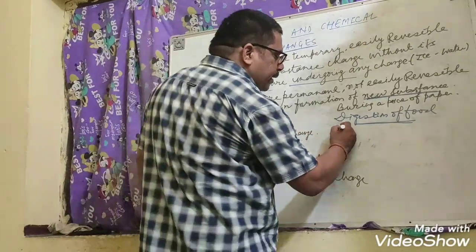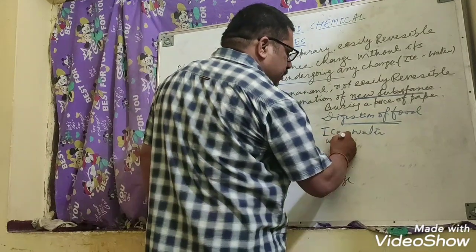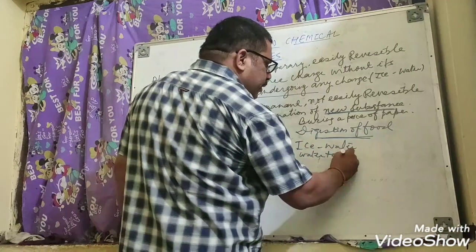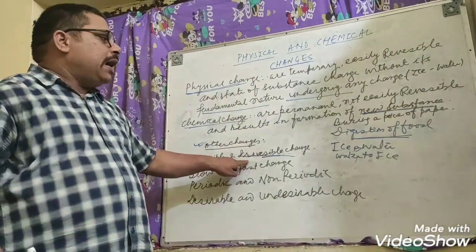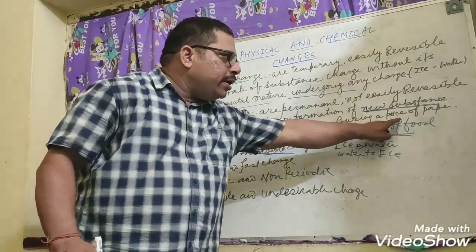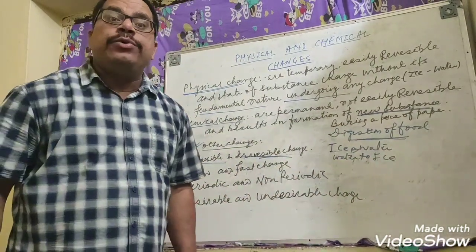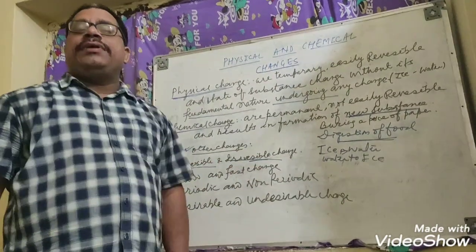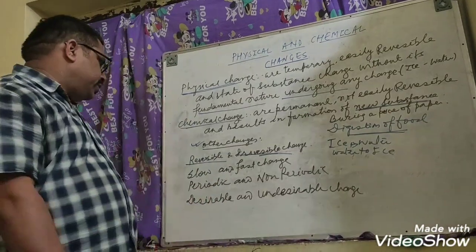For example, you can take ice to water and water to ice. They are reversible. Irreversible change, I have given the example: the burning of a piece of paper, digestion of food, ripening of fruits. These are irreversible changes. They cannot be brought back to their original state.